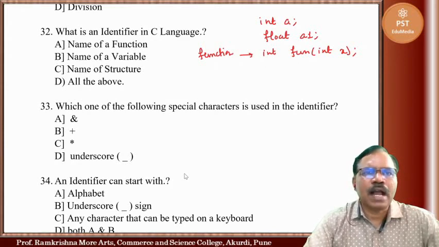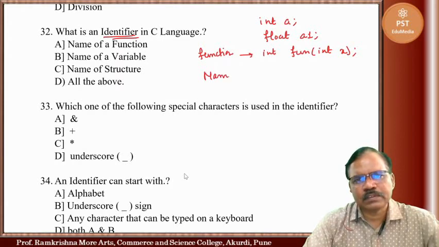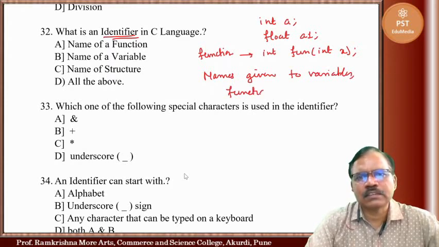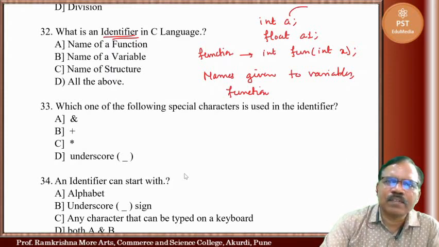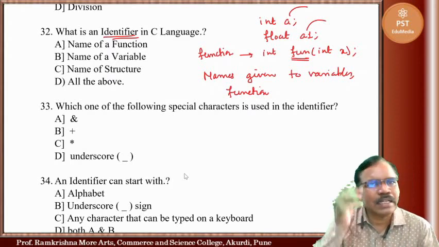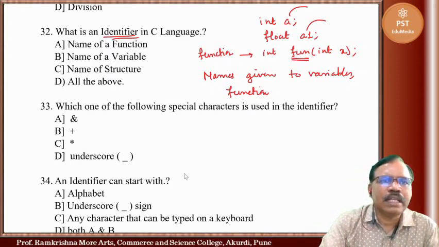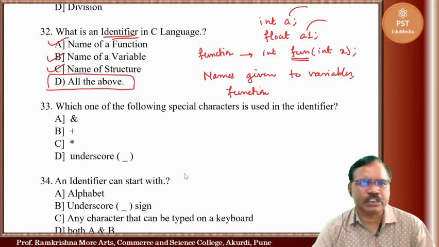So here an identifier is nothing but a name given to variables, functions or structures in a C program. So here a is an identifier, a1 is an identifier, here fun is the name of a function, that is an identifier. So name of function, name of variable, name of structure, all the above are identifiers.